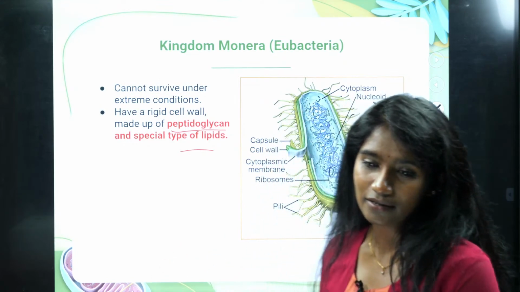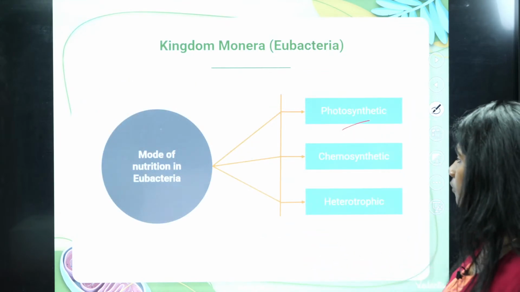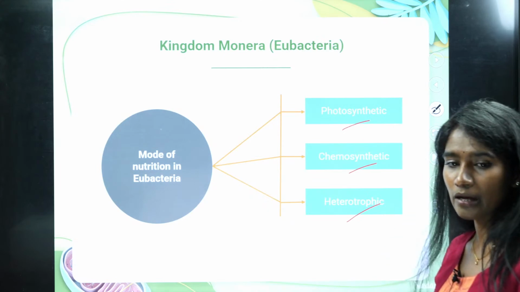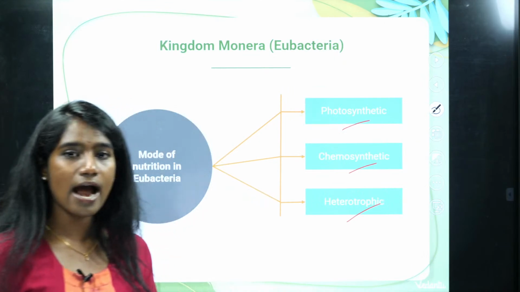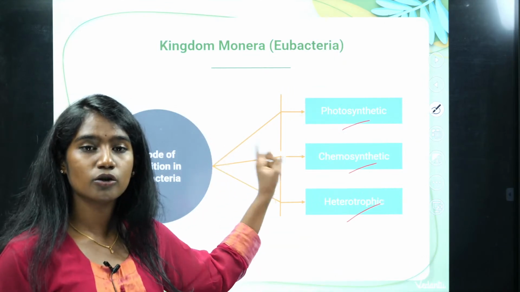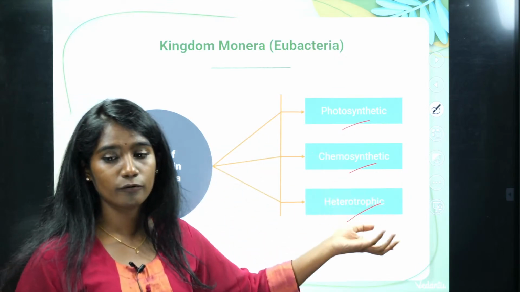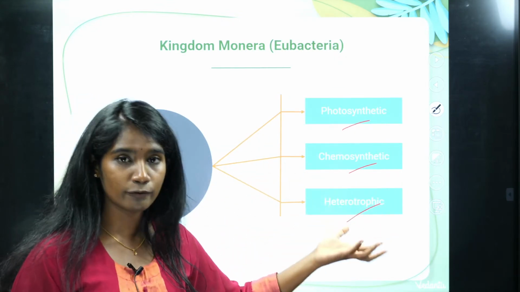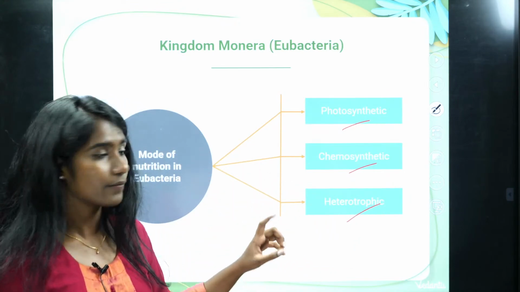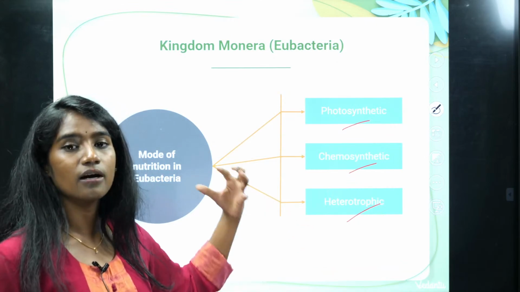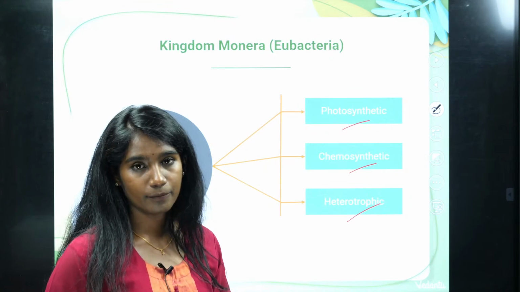So here the mode of nutrition can be photosynthetic, chemosynthetic, or heterotrophic. Photosynthetic organisms prepare their own food, and their energy source is sunlight. In chemosynthetic organisms, the microorganisms also prepare their own food, but derive their energy from chemical reactions. In heterotrophic organisms, the organism is dependent on another life form for food.